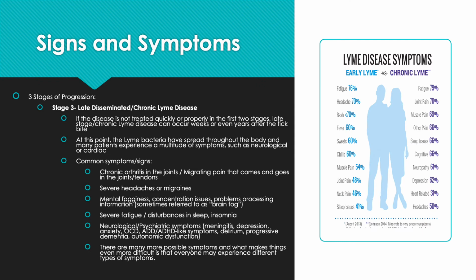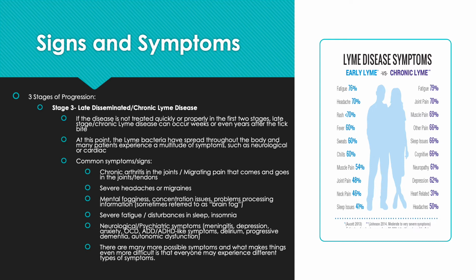The last stage is called late disseminated or chronic Lyme disease. This stage occurs if the disease is not treated quickly or properly in the first 2 stages. This stage occurs weeks or even years after the tick bite. The Lyme bacteria at this point have spread all throughout the body, and many patients experience a multitude of symptoms, including neurological or even cardiac, because the bacteria has spread to their brain and heart at this point.